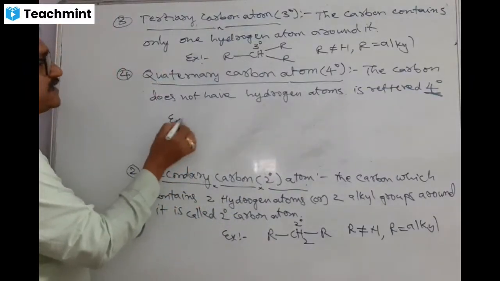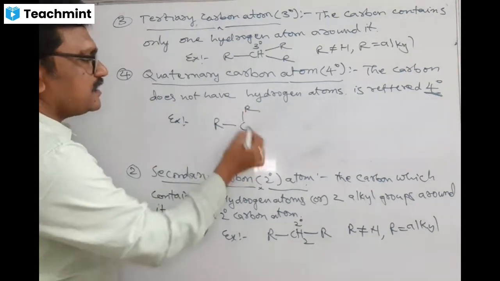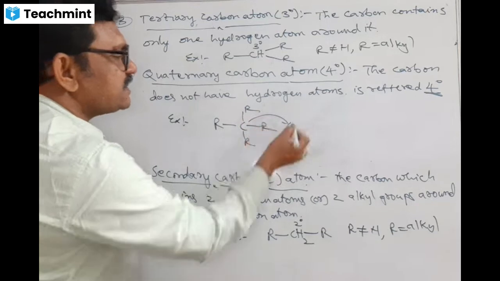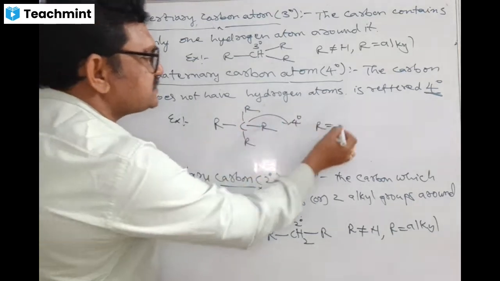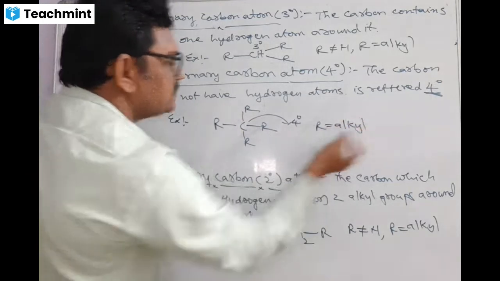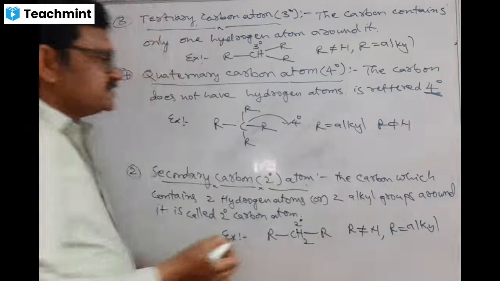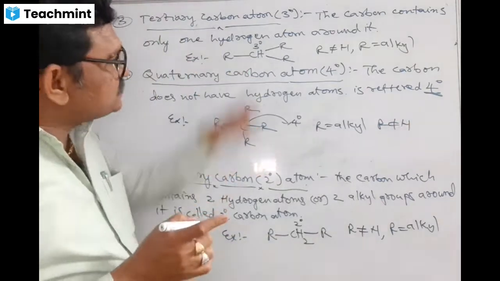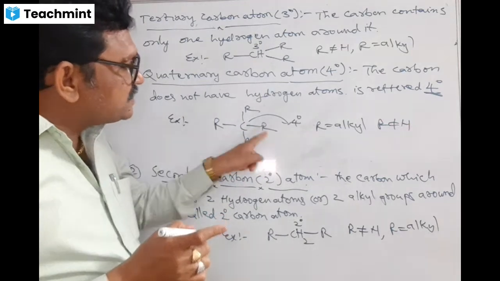See, I write here R bond C R R R. Here this carbon does not have any hydrogen. That's why it is quaternary carbon. Here R is strictly alkyl groups. R is never hydrogen. If R is equal to H, what happens? Carbon contains one hydrogen, then it becomes tertiary.